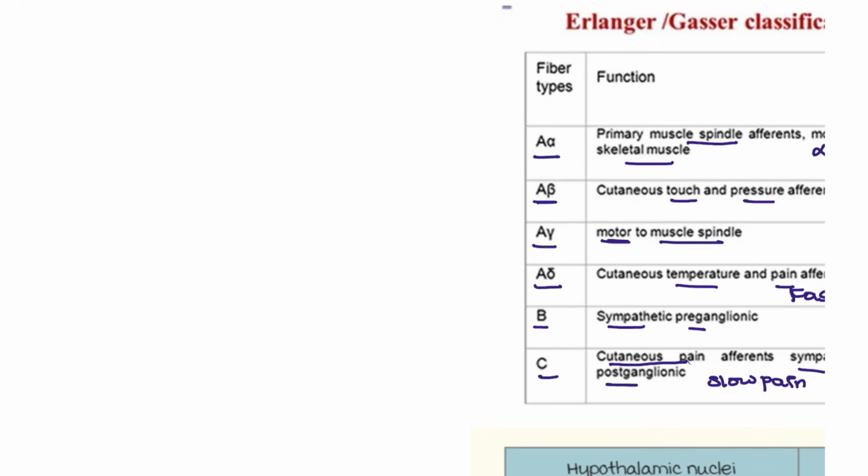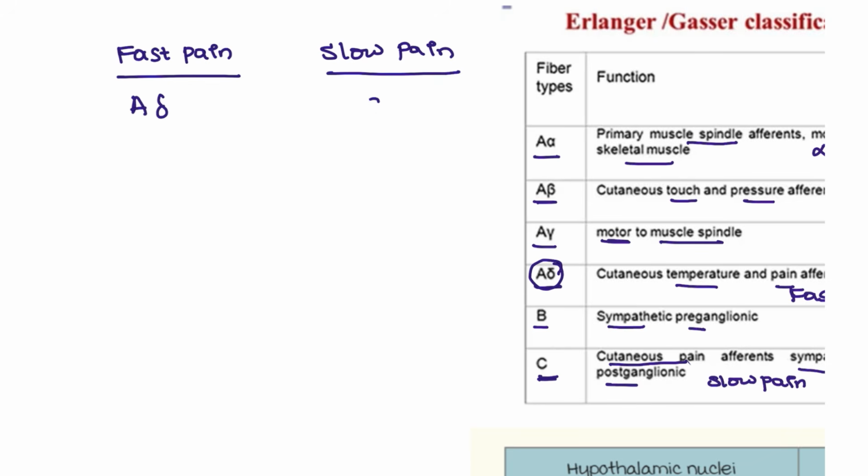Next, we have to discuss the pain receptors present in our body. One is the fast pain, carried by the A delta fibers. And slow pain is caused by the C fibers. Why is it slow?